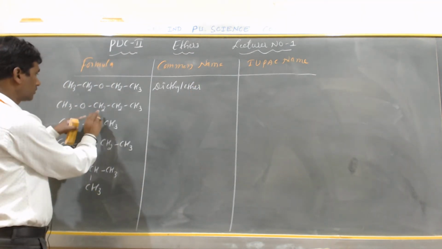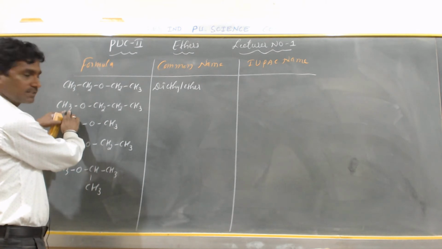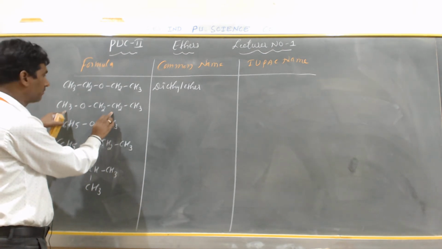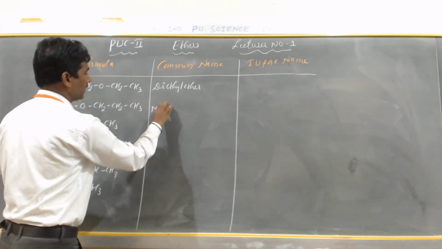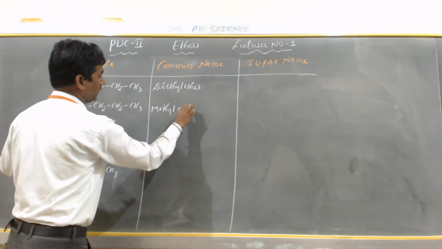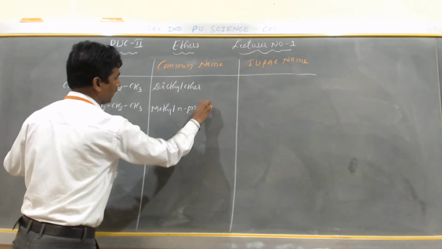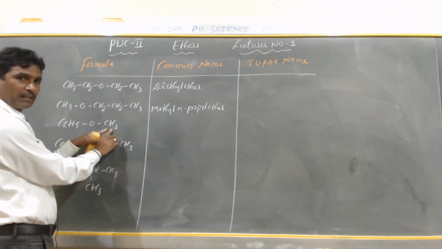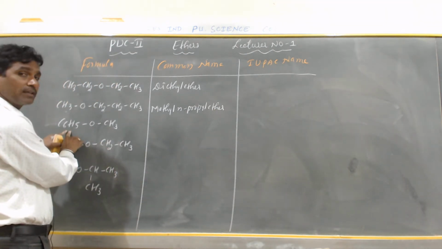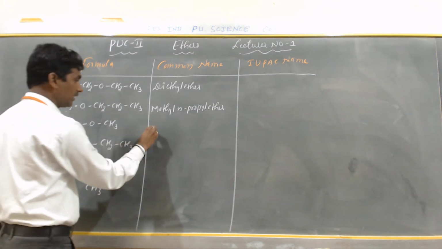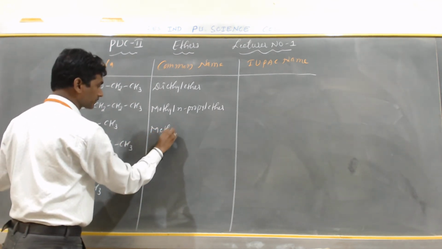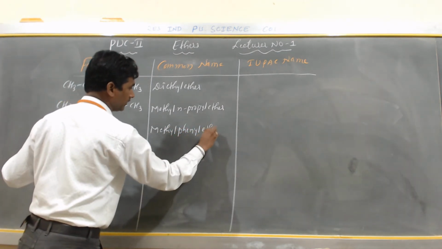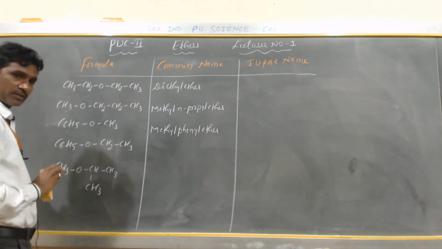Yes, so here this is methyl, already we have discussed. This is methyl, this is propyl, according to alphabetical order. Which comes first? M. So this is methyl propyl ether. Okay, yes. CH3 is called what? Methyl. C6H5 is called what? Phenyl. Which comes first? M. This is methyl phenyl ether. Okay, yes, my dear students.